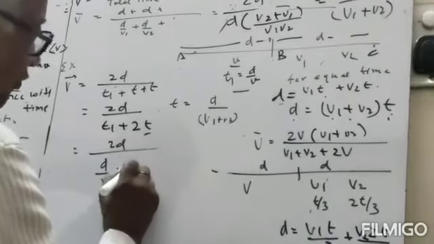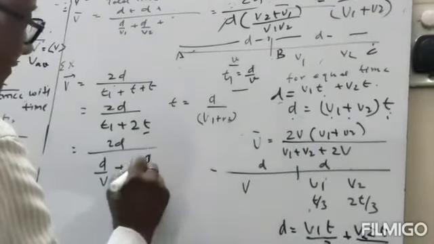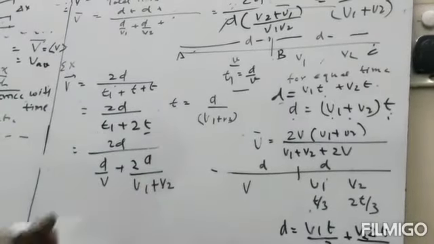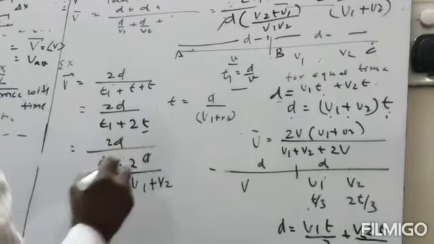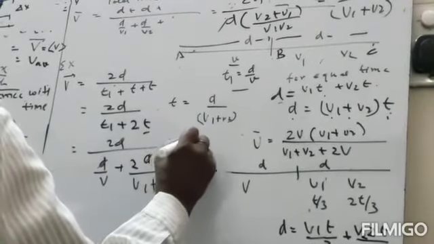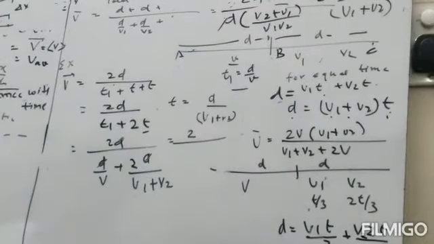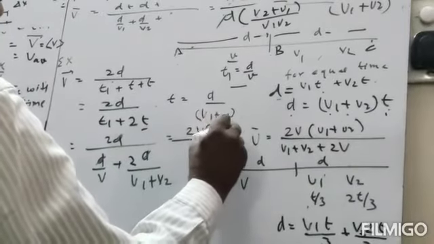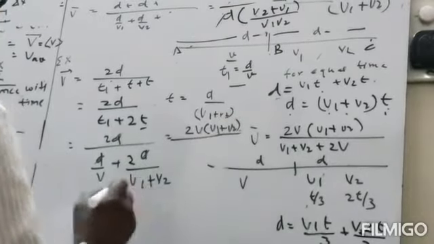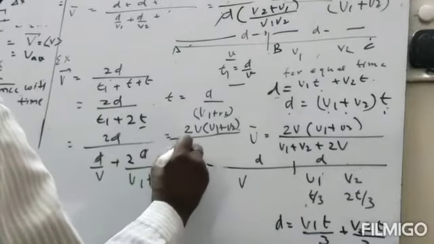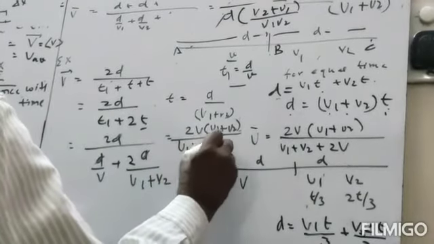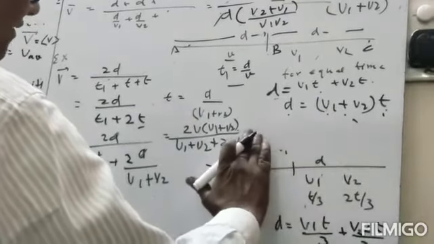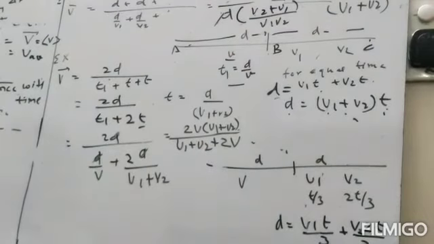Now we substitute the value here of 2t, that is 2d by v1 plus v2. So d and d cancel, we take common. So this will be equal to 2 divided by, we take LCM, and LCM will be equal to v1 plus v2 plus 2v. So this will be the average velocity for this case.